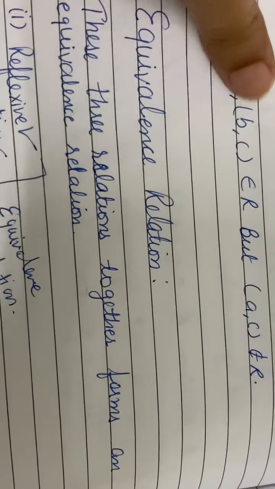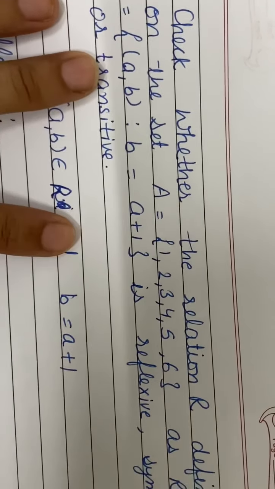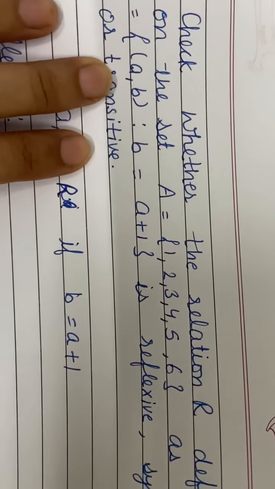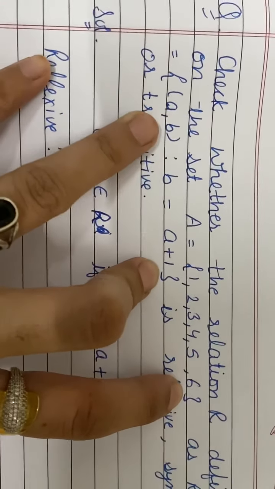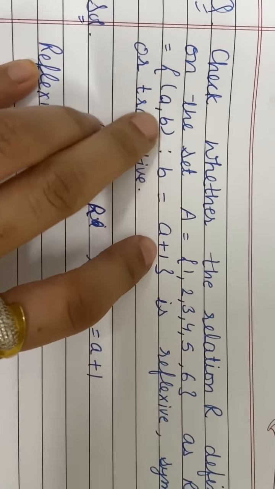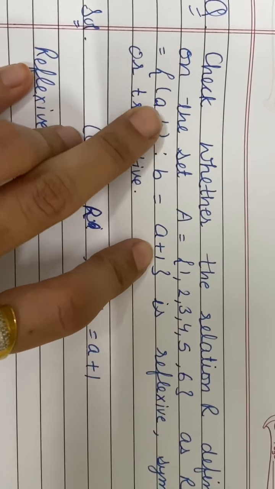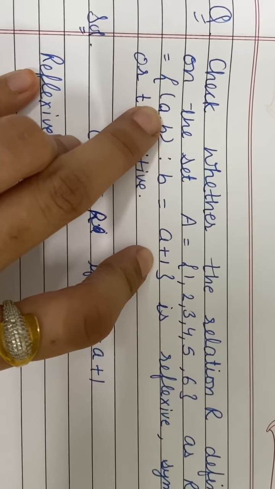Okay, so let's take an example. Check whether the relation R defined on the set A is described like this: it is an ordered pair in which B, that means the second element, is more than the first element by 1.